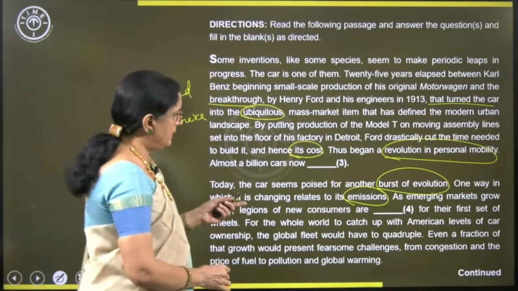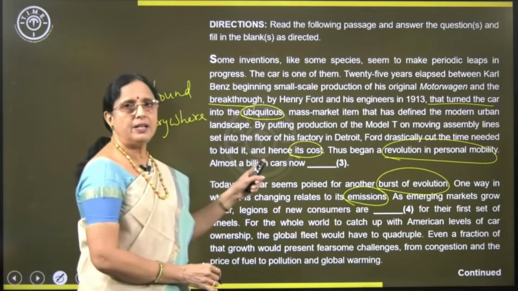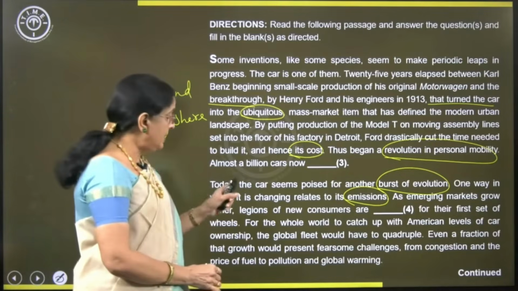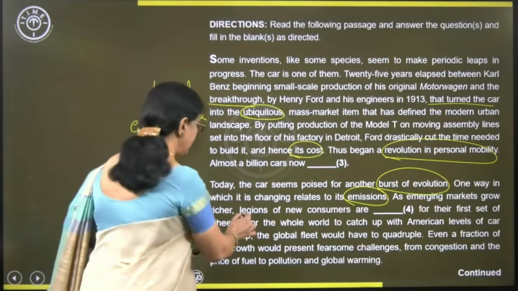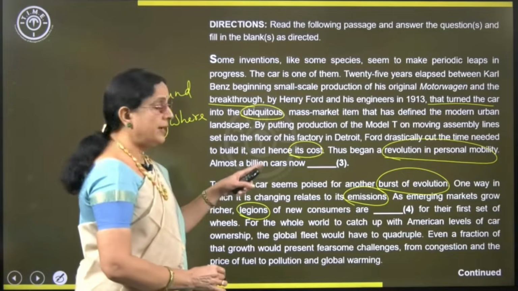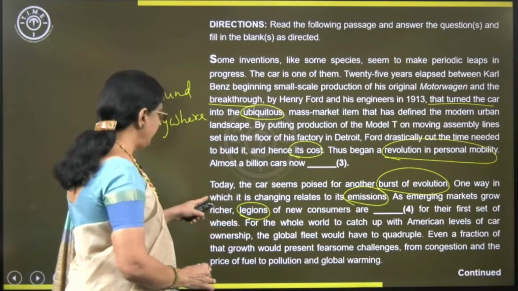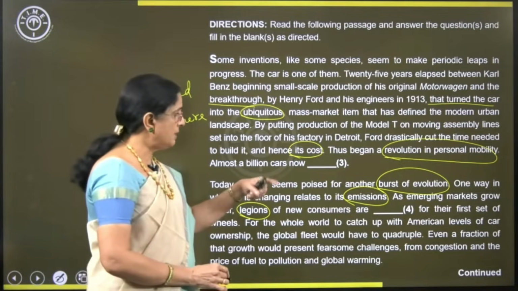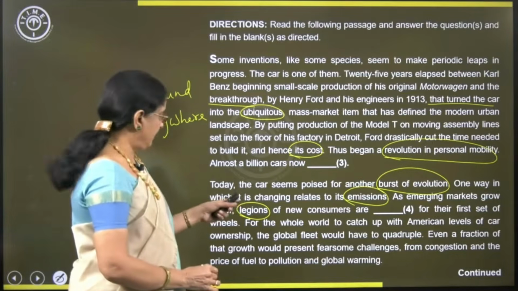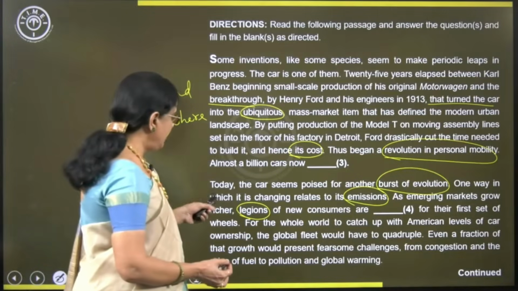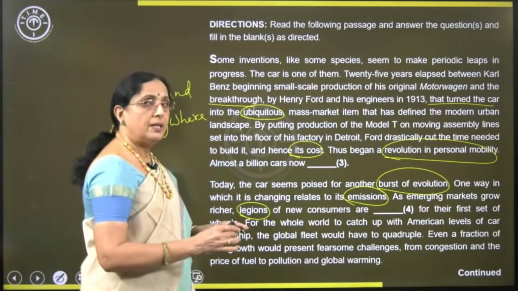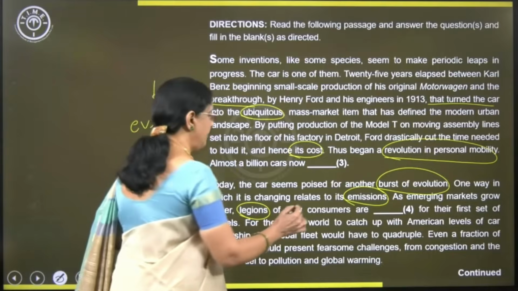As emerging markets grow richer, more money in the market, legions, large groups of new consumers are dash for their first set of wheels.